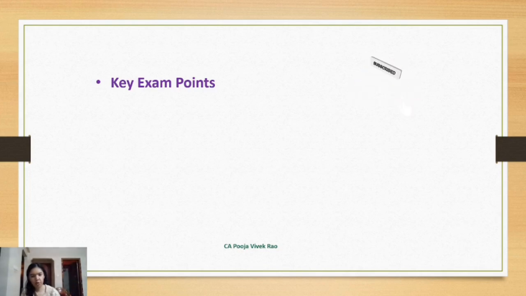Always practice balance sheet and P&L formats, so that even under exam pressure you do not miss out on writing the headings and totals. And one more important thing: suppose in the exam you are asked to prepare a balance sheet and P&L, what you should do is leave one page for the balance sheet and P&L and then write the working notes, and then come back and write the balance sheet and P&L. This way the presentation will look better. When the examiner looks at your answer sheet, he will first see the balance sheet and P&L, and then he will notice the working notes. That is the correct way to present the answer.